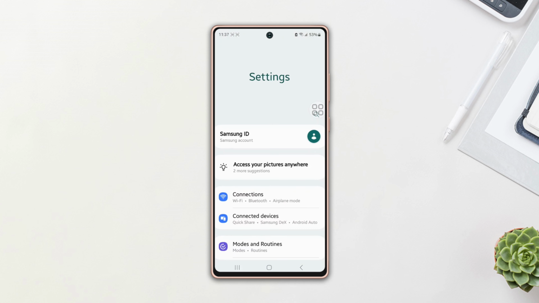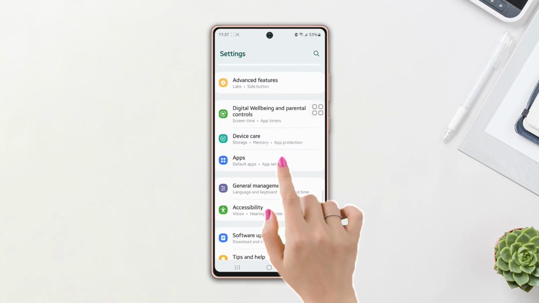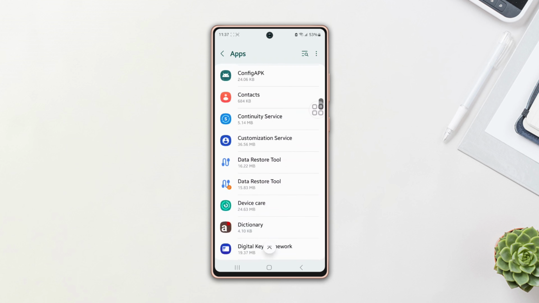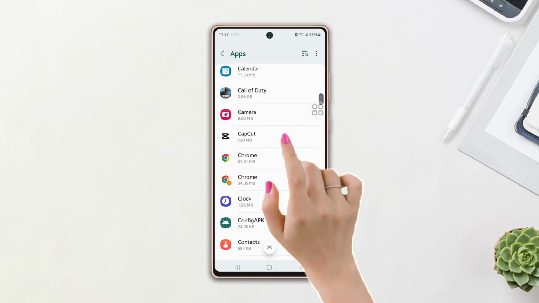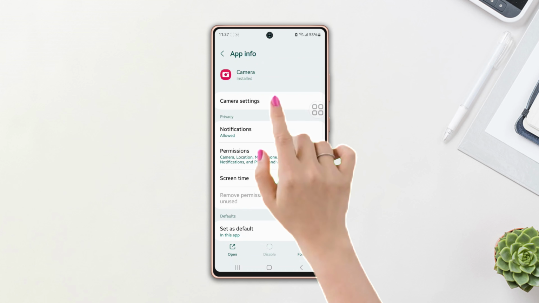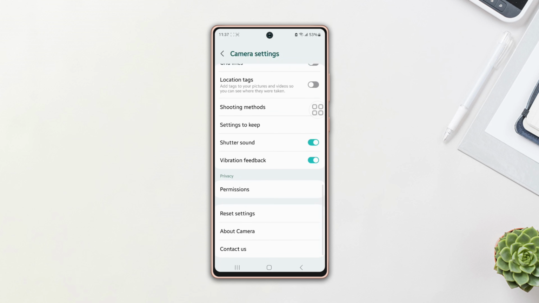First, open up the settings, then scroll down a little bit. After that, tap on Apps. Now scroll down and find the camera apps. Then tap on it. After that, tap on Camera Settings. Now scroll down again, find the shutter sound. Here it is. Simply toggle it off.